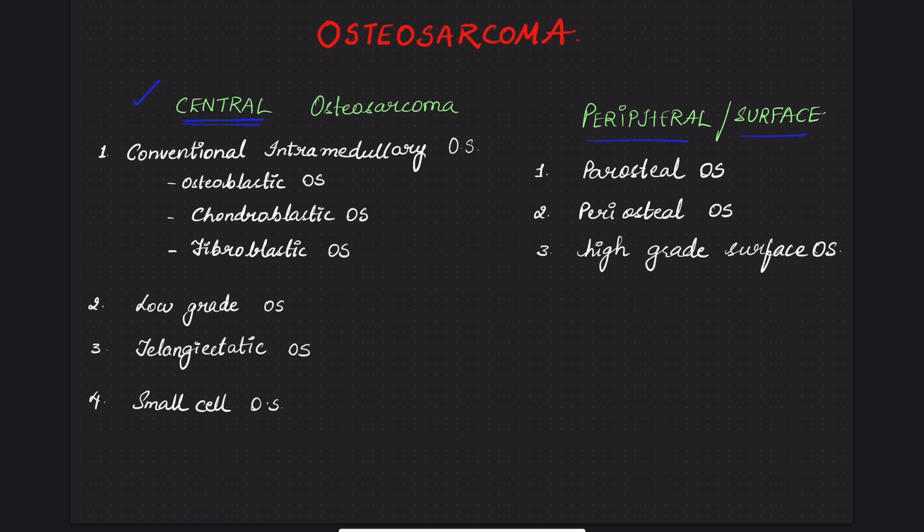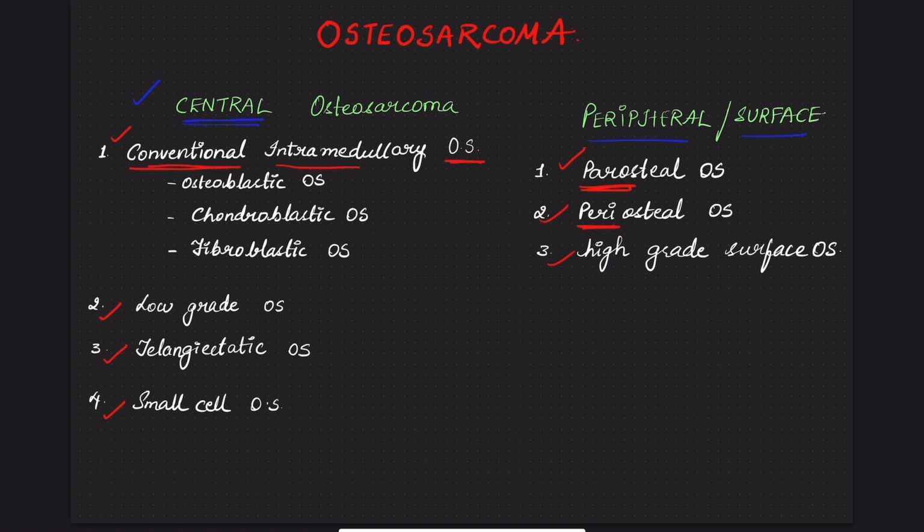Again, central osteosarcoma can be further classified into the conventional intramedullary osteosarcoma, low-grade osteosarcoma, telangiectatic osteosarcoma, and small cell osteosarcoma. These four variants come under the central osteosarcoma. Coming to the peripheral osteosarcomas, they include parosteal, periosteal, and high-grade surface osteosarcomas.